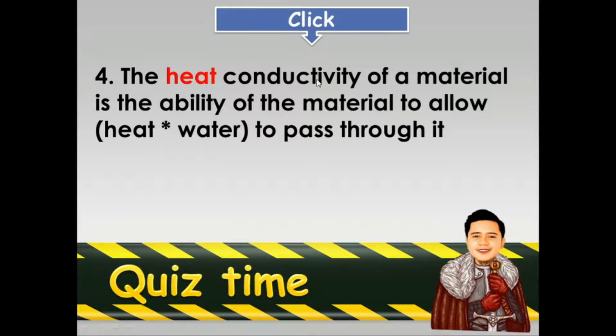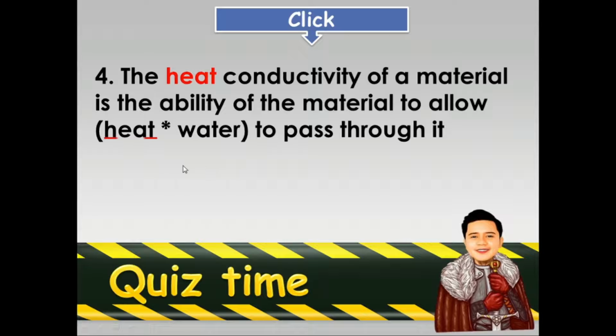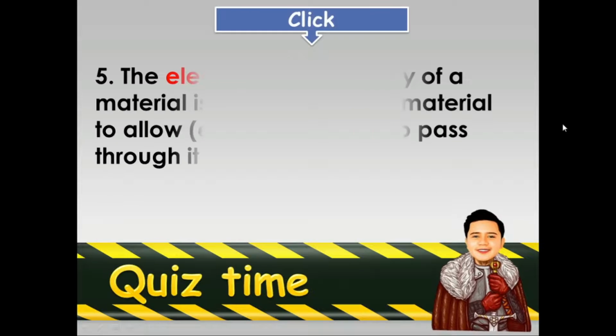Next, number 4. The heat conductivity of a material is the ability of the material to allow heat or water to pass through it. So, a while ago, what I said, is it heat or water? What is the correct answer? Very good, heat. Next, number 5.